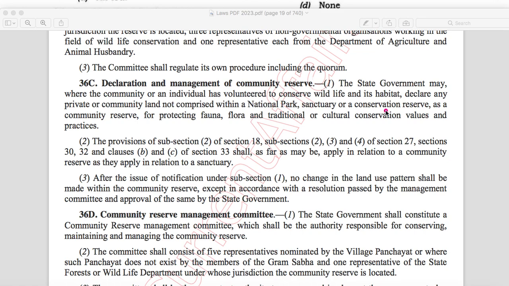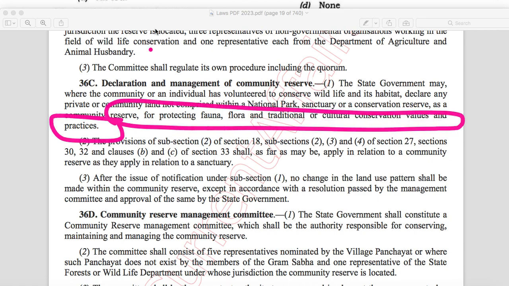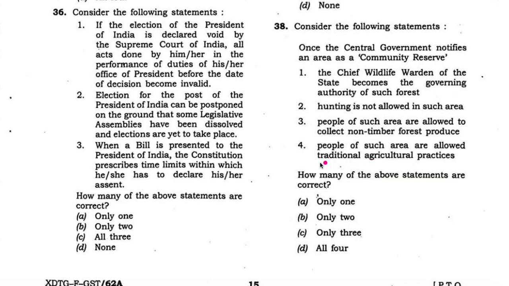The government declares a community reserve for protecting fauna, flora and traditional or cultural conservation values and practices. So it has not banned the traditional agricultural practices in this area.